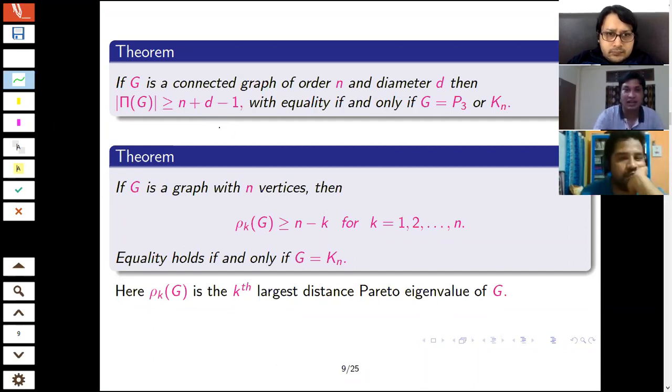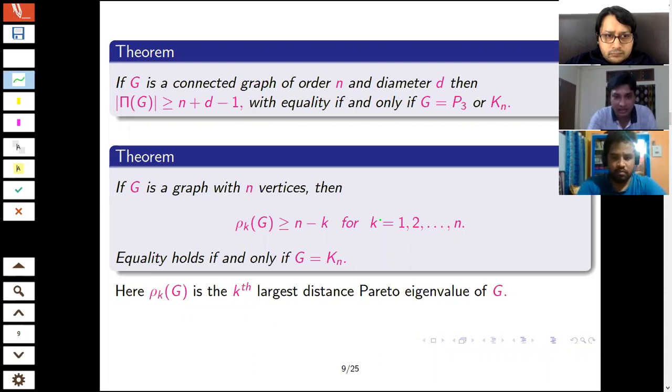For others it is more than that: P3 has 3 vertices, but the diameter is 2, so it will have 4 eigenvalues. The complete graph Kn is the only graph that has exactly n Pareto eigenvalues. Otherwise, it will always have more than n distance Pareto eigenvalues.